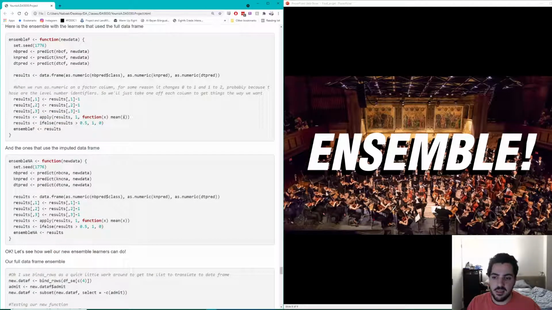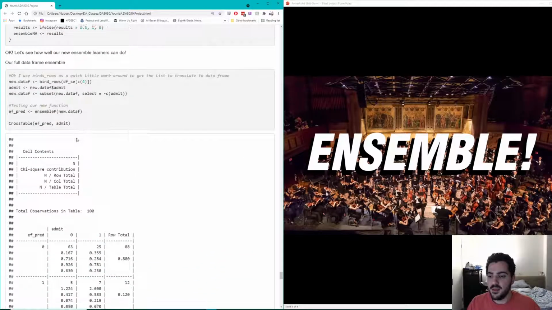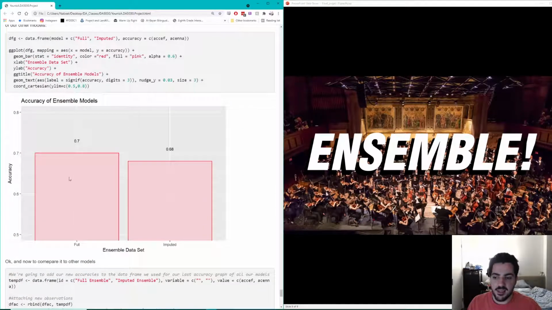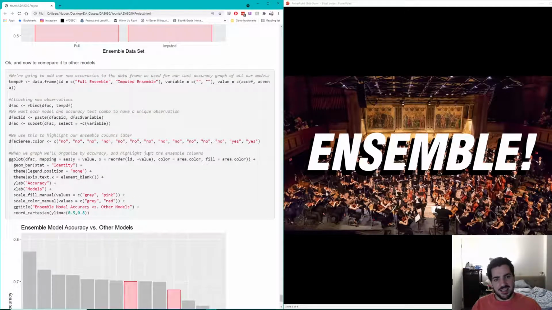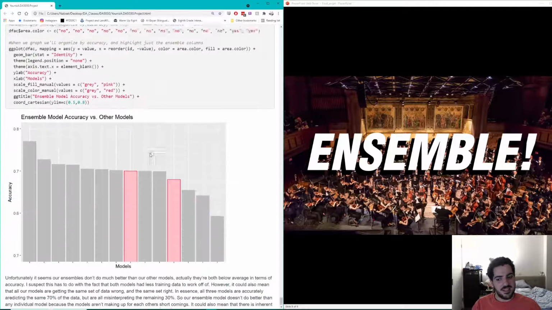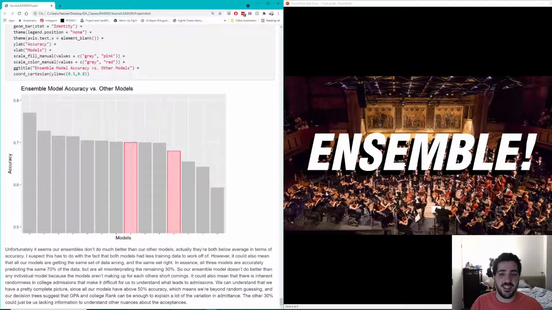I decided to use the mean to find that because we're doing a Boolean classification, right? Admittance is 1 or 0. So if the mean is greater than half, that means that 2 out of 3 decided to admit the student, and if it's less than half, then 2 out of 3 decided not to admit the student. And ultimately, these are the accuracies of our 2 models. The full imputation had an accuracy of 0.7, and the imputed model had an accuracy of 0.68. You might think that's kind of odd because that seems pretty much the same as everything else, and you'd be right.